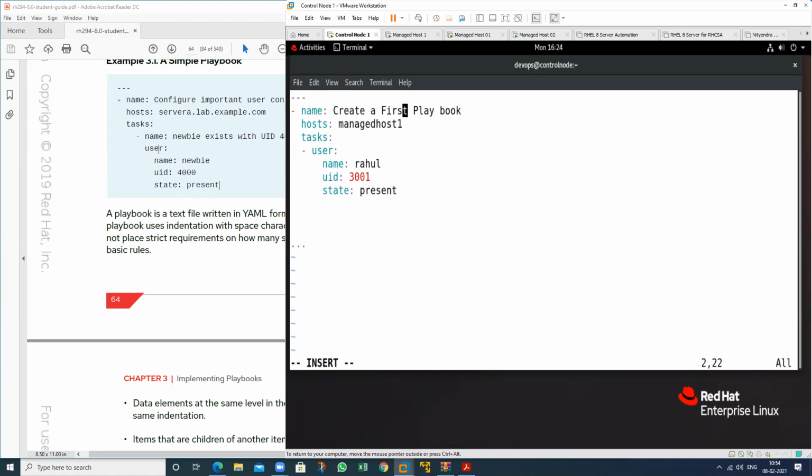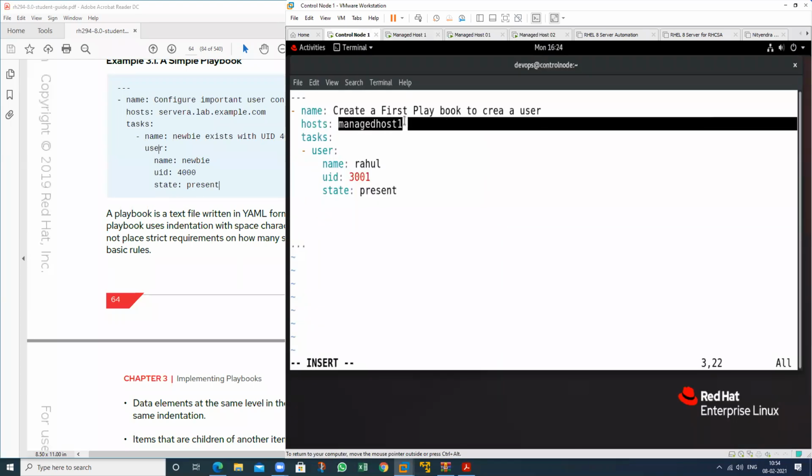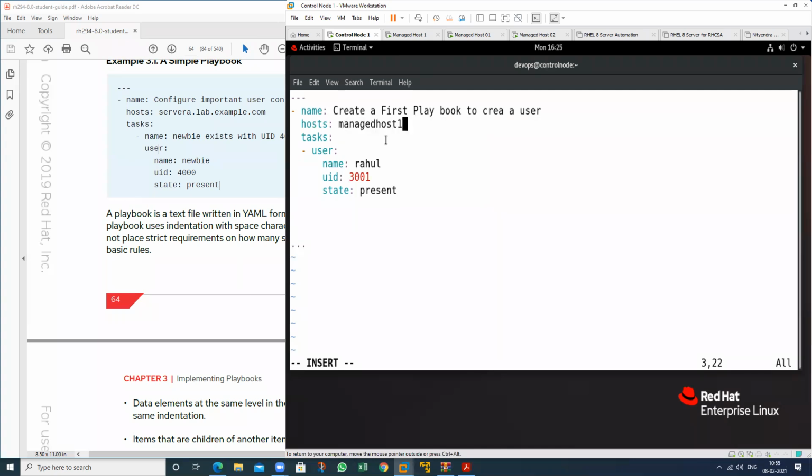So I can write the first playbook to create a user. So I just type here the machine on which I want to create the user, only this machine. I have 3 machines, 1 2 3, but only on this machine I want to create the user. If I want to create this user on all machines, we can define the group name here also. First I will define the host, then after that I will define the group name. So this is my user module, this is the name, this is the user ID.